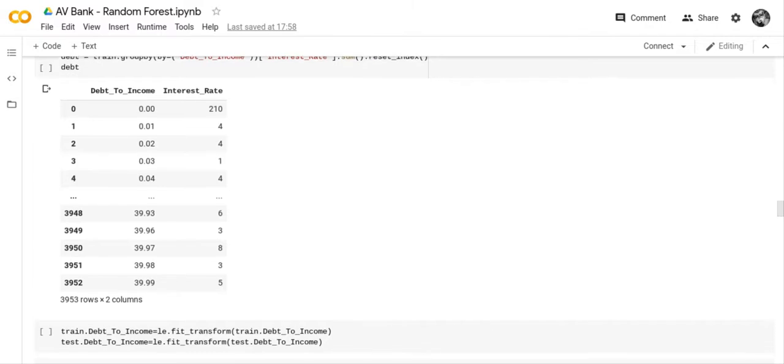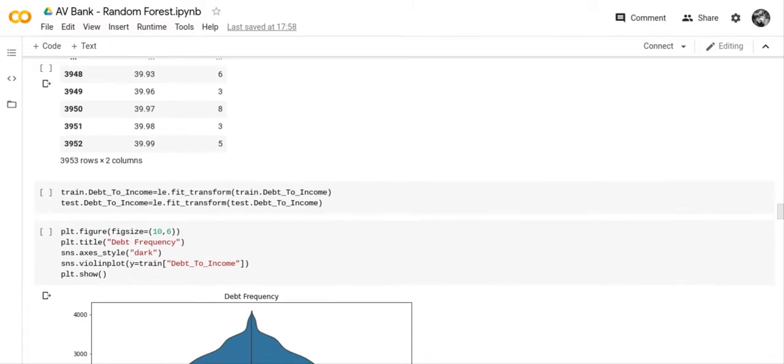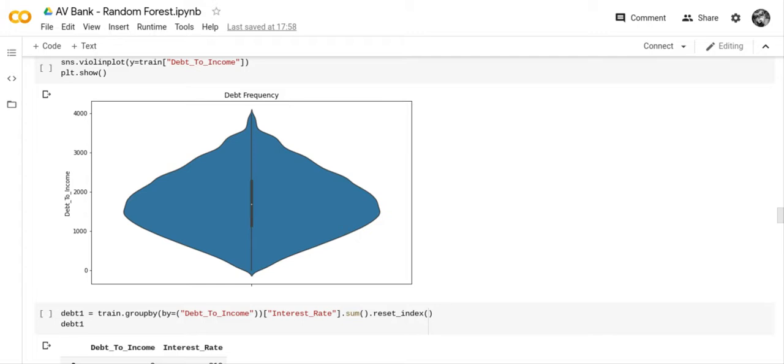So this debt to income ratio had 3,953 different variations. What we did was put in a label encoder, and now we have a violin chart, and you can see that the biggest variation seemed to be between 1,000 and 2,000.